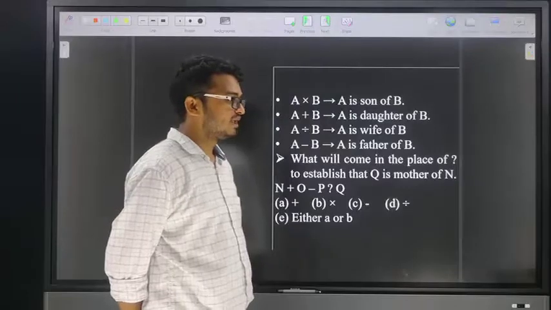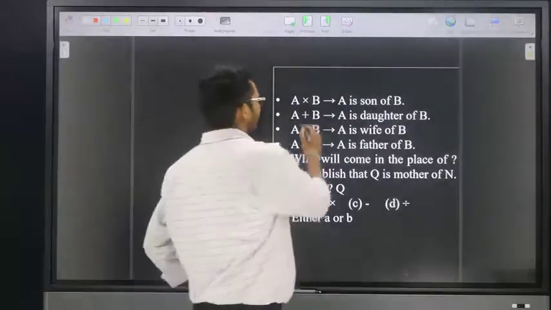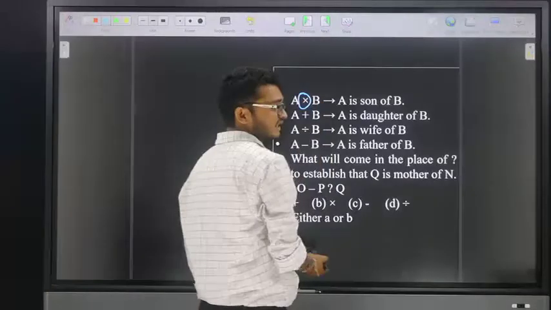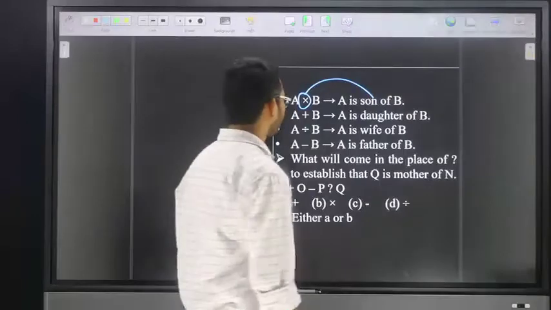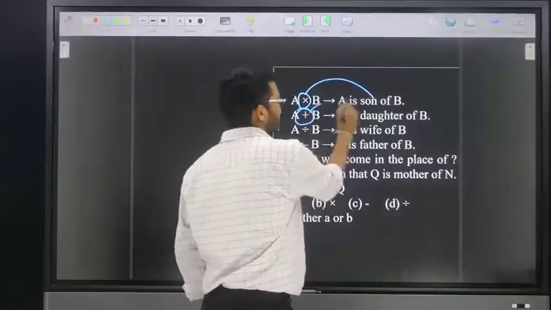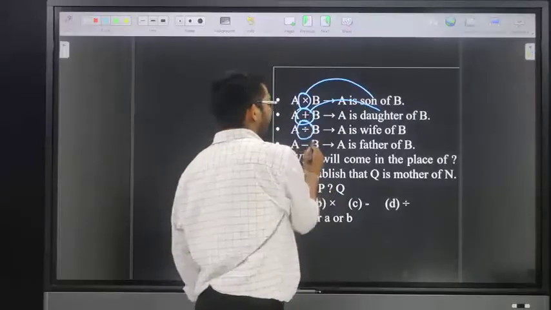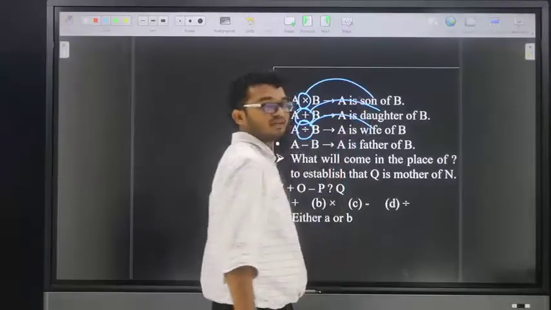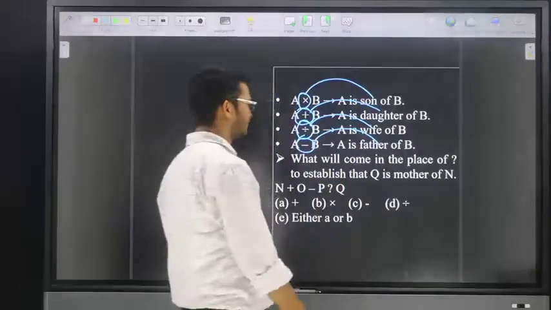Yes. Friends, see. Now, the mention is what? A into B. Here A into B means A is son of B. That means here into means son. Next one is plus. Plus means daughter. Next one is divide by. Divide by means wife. Next one is minus. Minus means father.